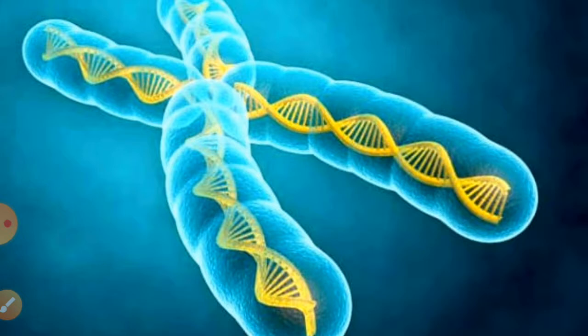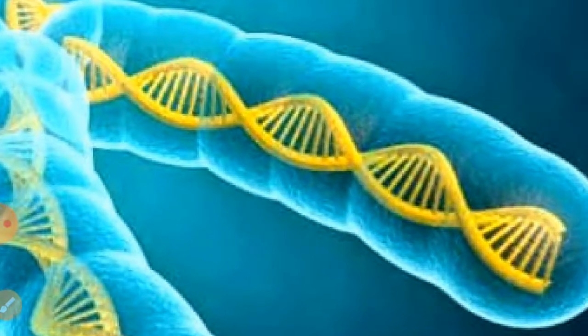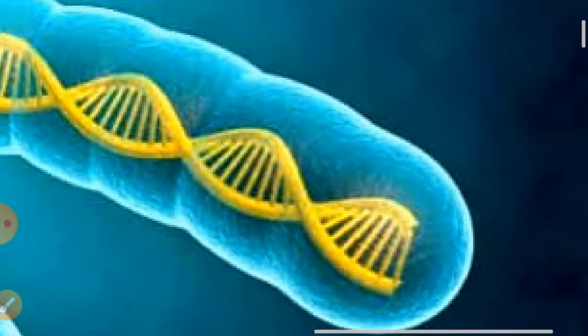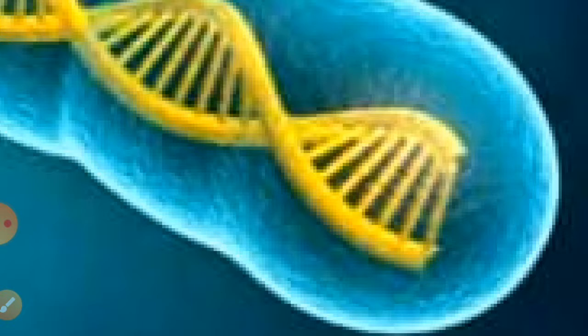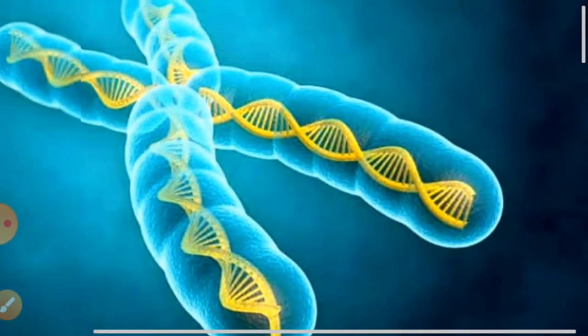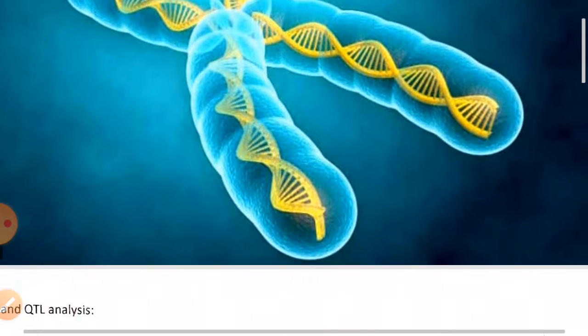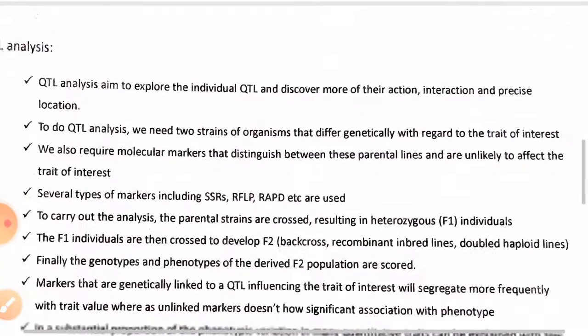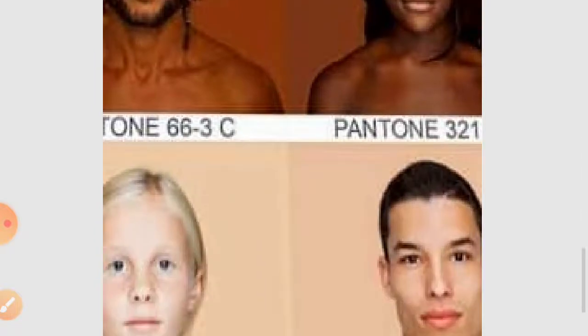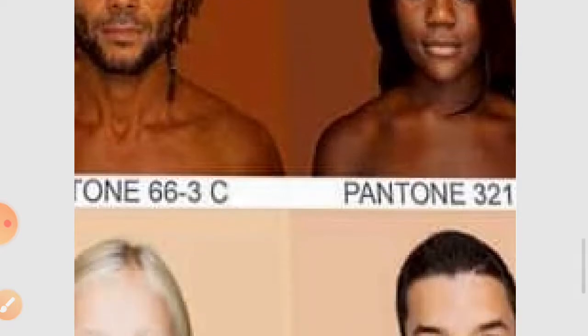Let's go with points. QTL is the region of a DNA that controls phenotypic traits. These traits are not only the product of single genes, they are the product of more than one gene, also called polygenic inheritance. Here you see human skin color. Human skin color is one type of polygenic inheritance, meaning a single trait is governed by three pairs of genes.